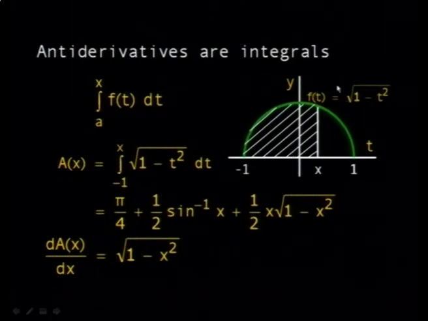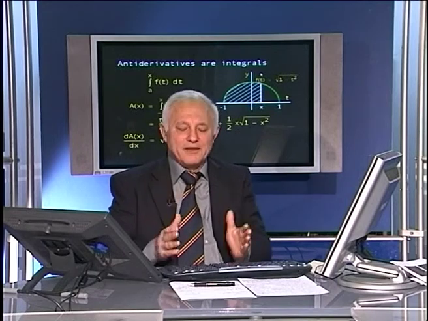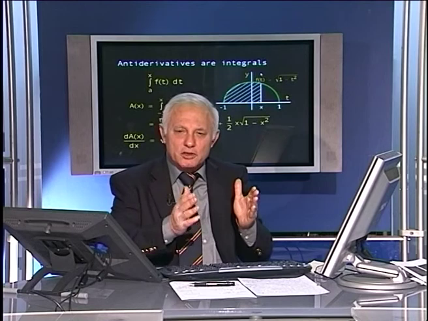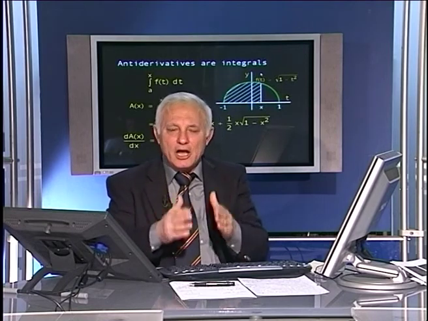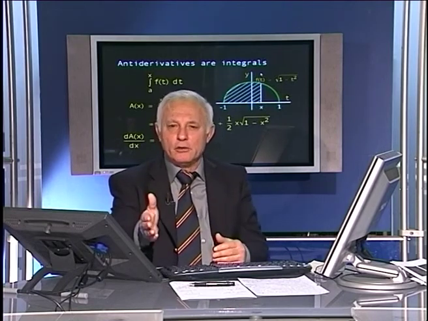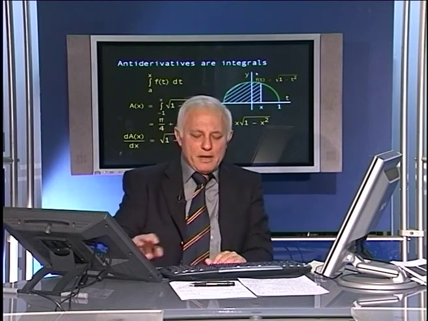So when you integrate this function, you get another function, capital A of x, which is at the same time an area, and look at this line here, this is the antiderivative of the original function. So antiderivatives are really integrals, but they are indefinite in the sense that they don't give you a number, but they give you a function, and this function represents an area under a particular curve at a particular value of x. And with this, we come to the end of our lecture on antiderivatives, or the indefinite integral.